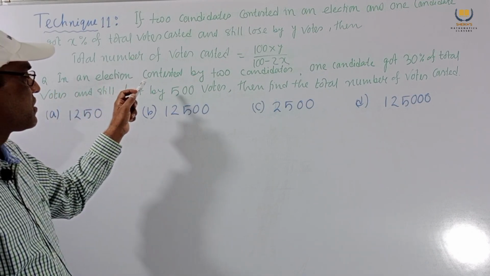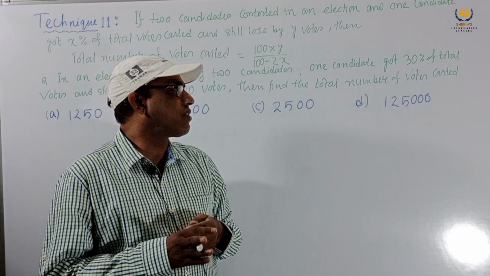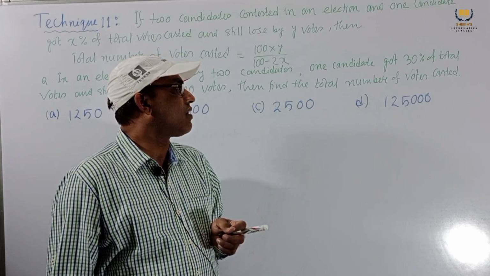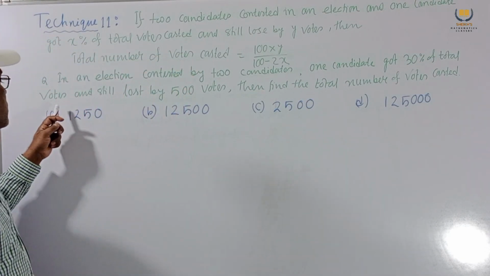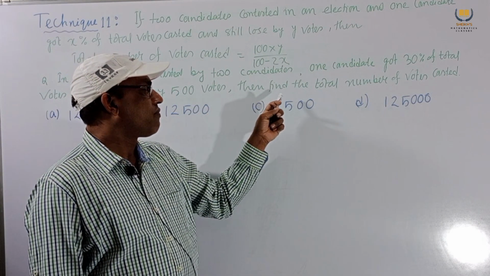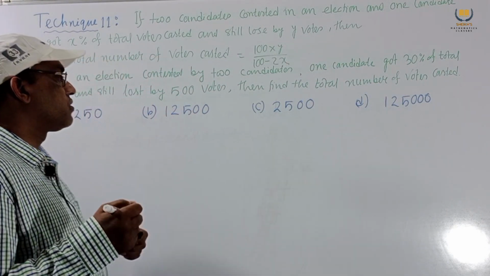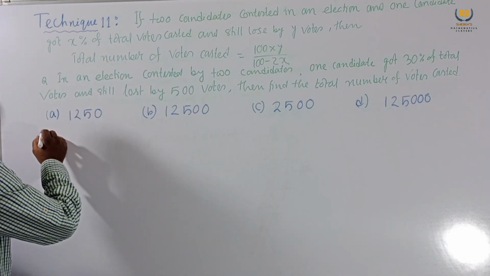Next we consider one problem. In an election contested by two candidates, one candidate got 30% of total votes and still lost by 500 votes. Find the total number of votes. This is our problem. Solution.